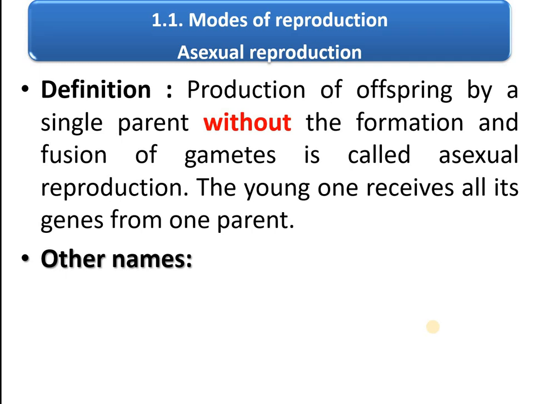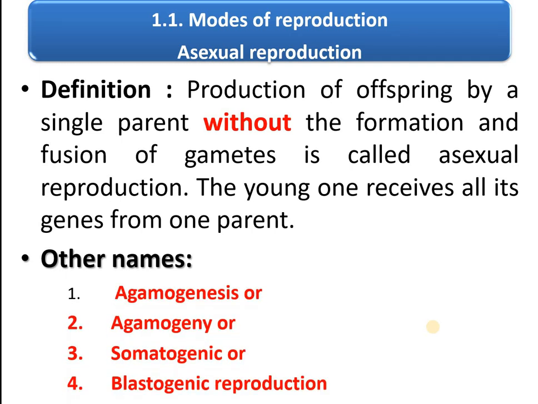First, what is the meaning of asexual reproduction? It is the production of offspring by a single parent without the formation and fusion of gametes. So here there is no formation of gametes as well as no fusion of gametes. Here the young ones receive all their genes from only one parent. What are the other names for asexual reproduction? Agamogenesis, agamogeny, somatogenic or plastogenic reproduction.